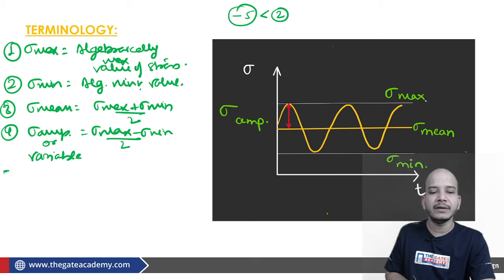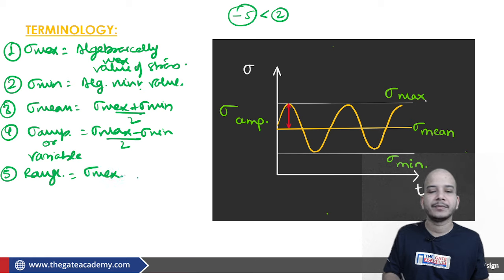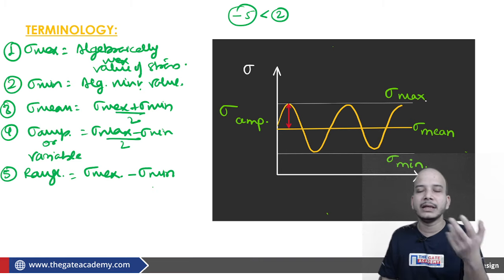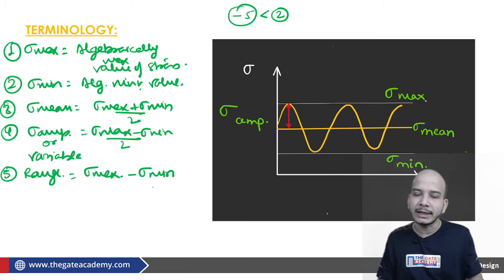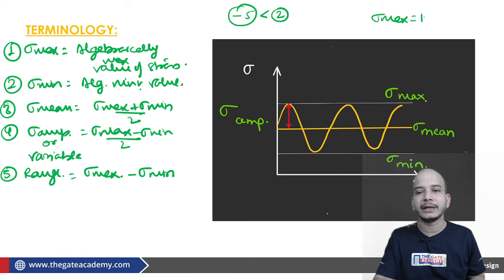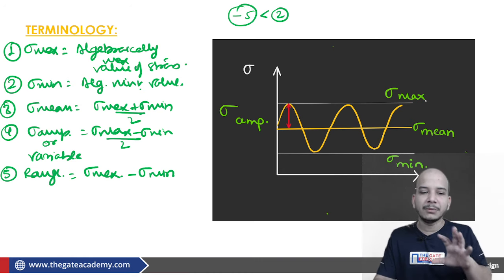One more term is defined, which is range. You should know this term, which is sigma maximum minus sigma minimum. In a question they can say the sigma minimum is 20 megapascal positive and the range is 100. You should understand that they are talking about sigma max to be 120. Fine. So these terminologies you should know.